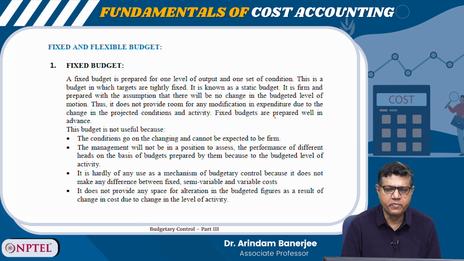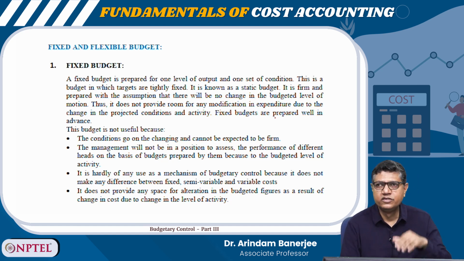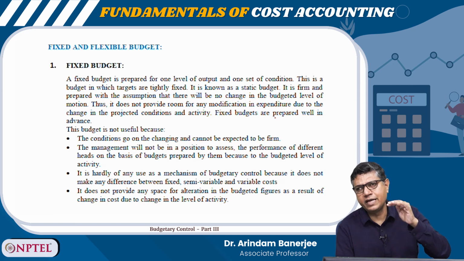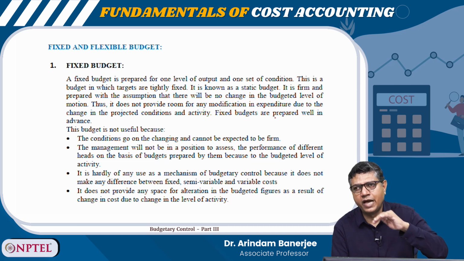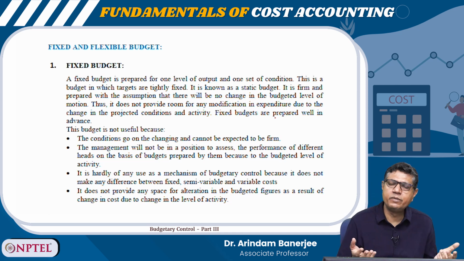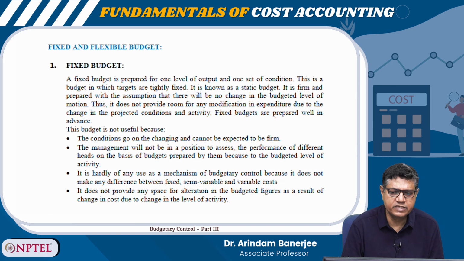A fixed budget is prepared for one level of output. So, here when I am preparing the budget, I am considering that my output level will remain the same, right? 10,000 units per month, 20,000 units per month. But in practice, it doesn't happen like that. I may plan for 10,000 units per month, but my actual production may be 11,000, it may be 9,000, I don't know. A fixed budget is prepared for one level of output and one set of conditions.